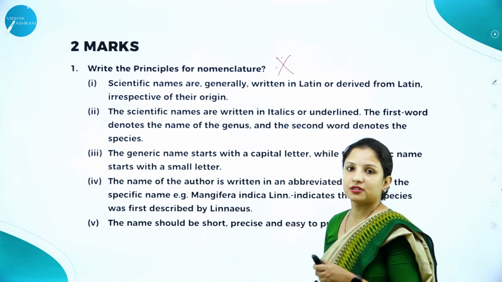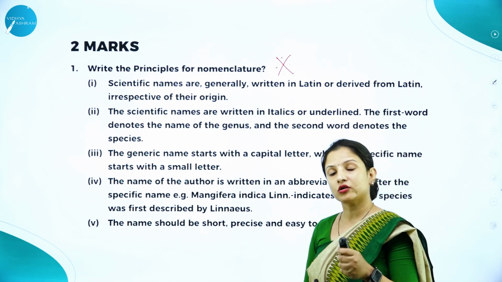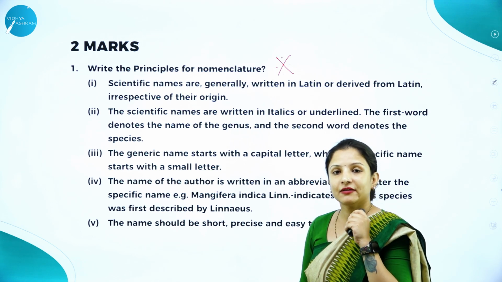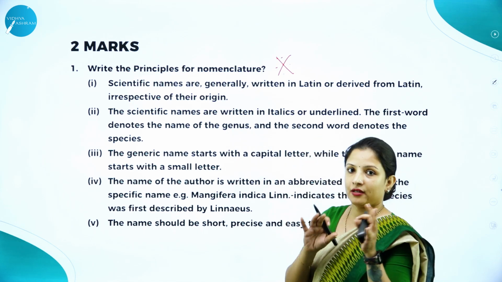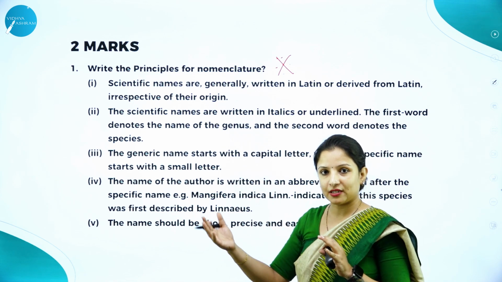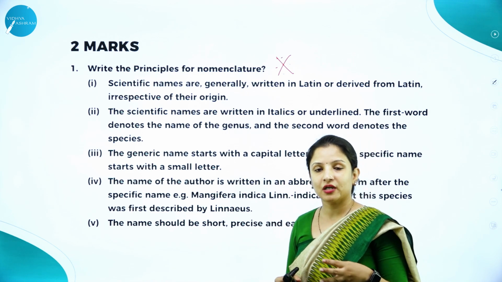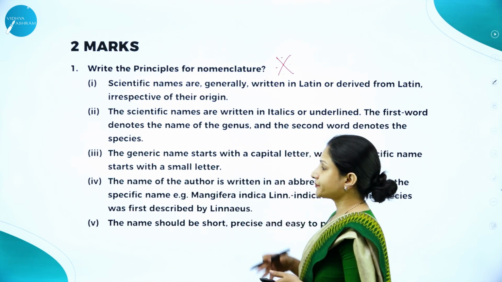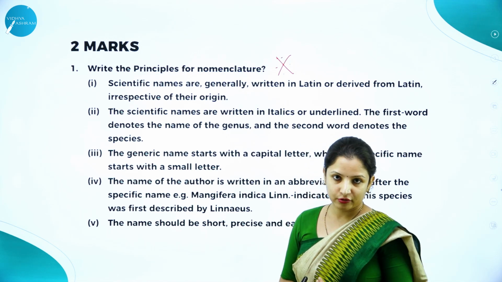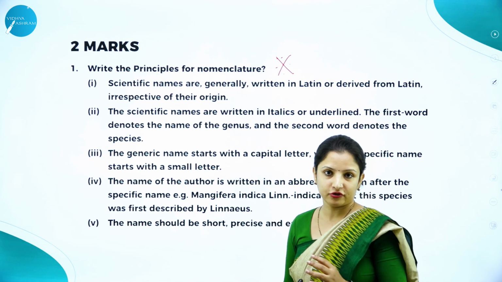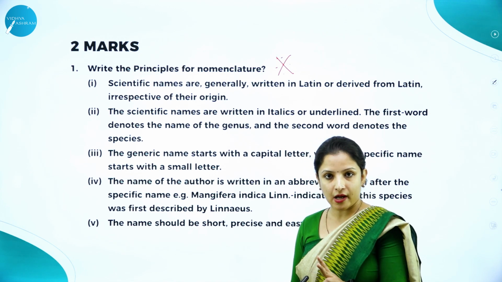That is, write the principles for binomial nomenclature, or what are the rules of binomial nomenclature, or what are the rules that need to be followed while giving scientific names to organisms. So, like this the questions can be changed. Whenever you say rules for naming of organisms, or rules for nomenclature, it is all these 5 points that should be written. If it is for 2 marks, you can write 4 points. Or they just directly ask, write any 4 rules of binomial nomenclature, or sometimes write any 2 rules. If they just ask, write the rules of binomial nomenclature, and it is for 2 marks, write 4 points